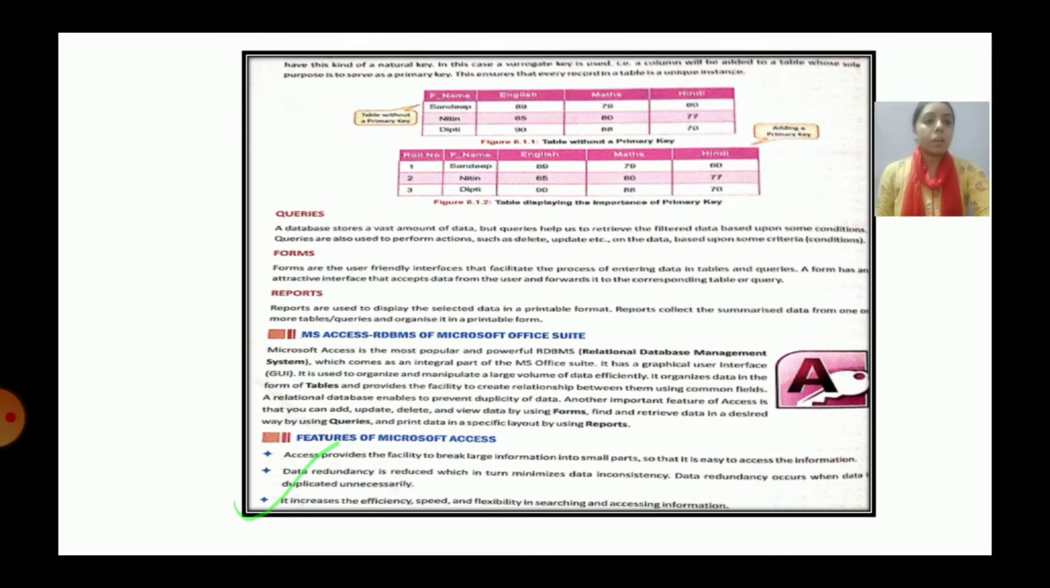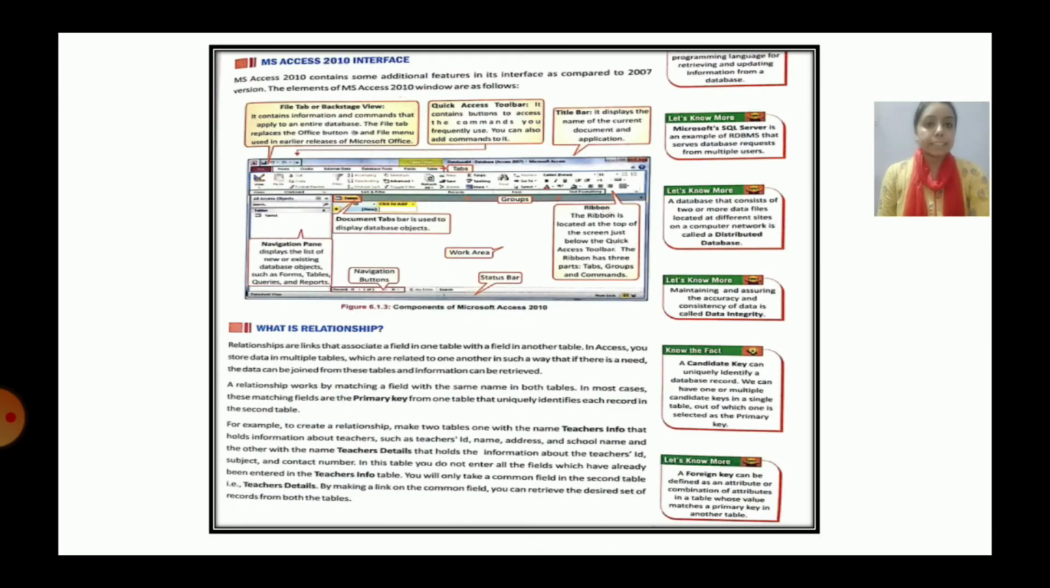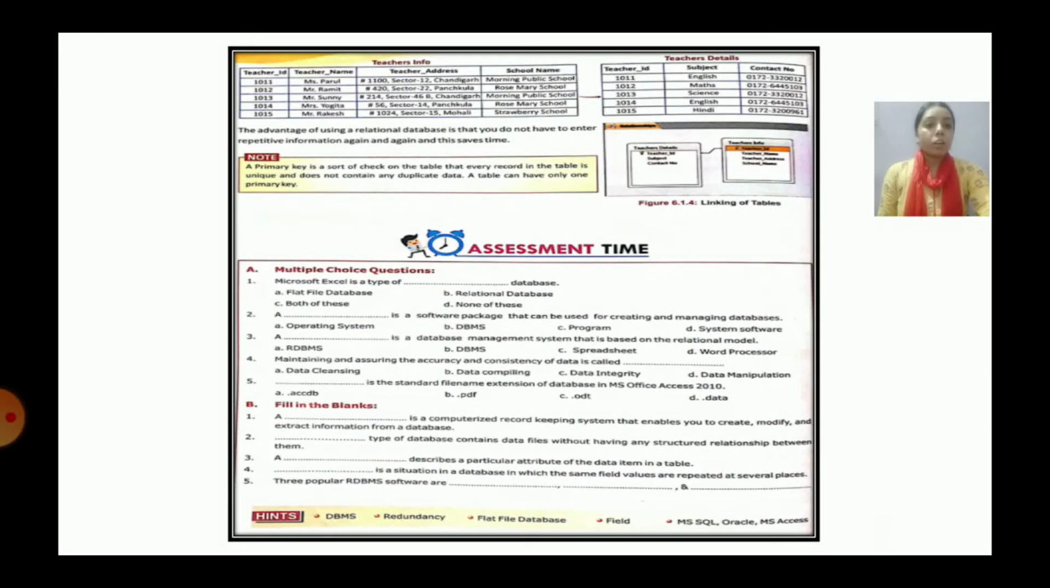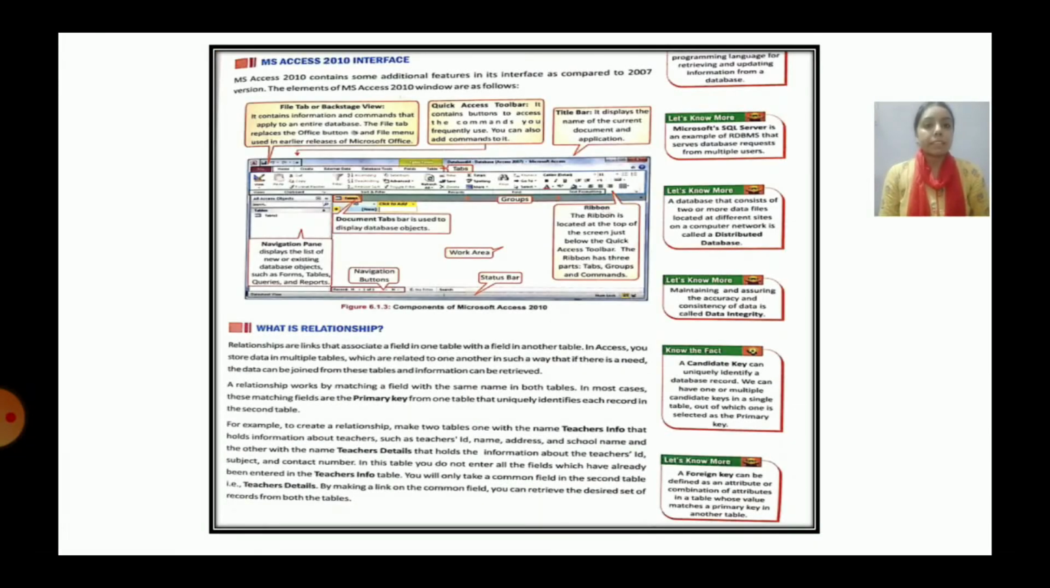Next we will learn about the interface of MS Access. When we are talking about the interface of MS Access, we have the different tabs and groups. Like you can see here, we have the File tab, which helps us to take out the options like New, Open, Save, Save As. Then at the top we have the title bar, which helps us to give the name to the file. It can be a table or any other query or report.